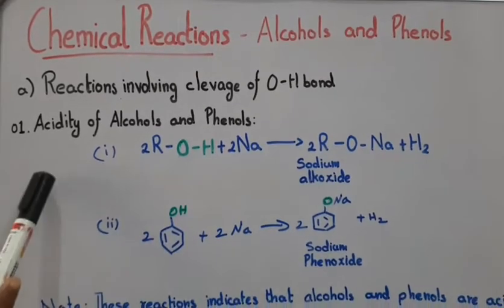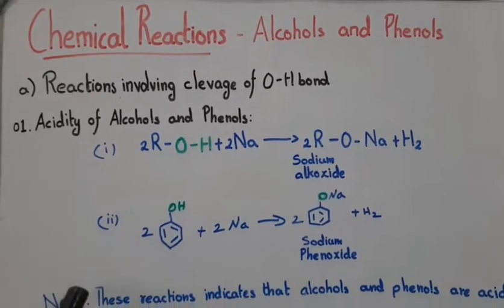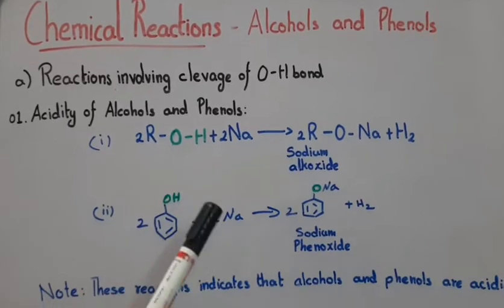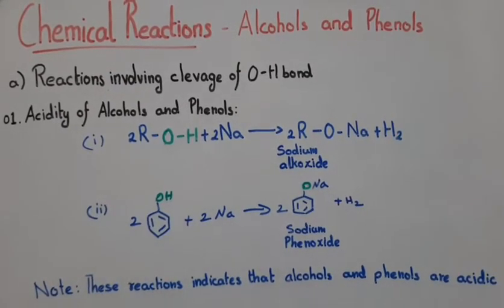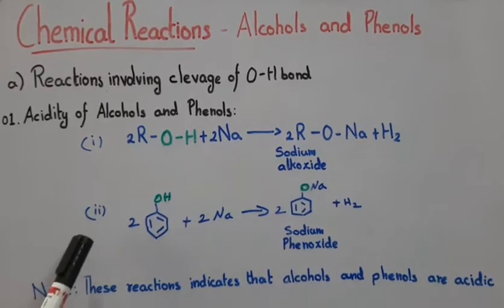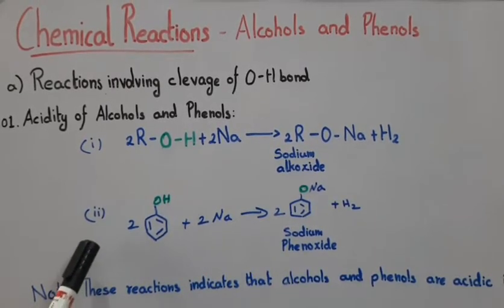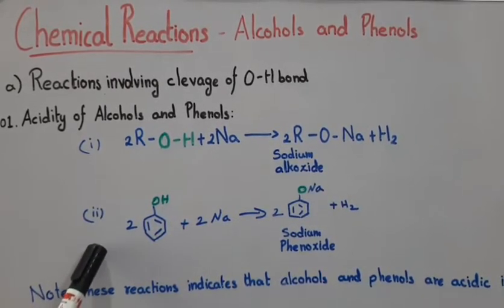So these two reactions indicate that alcohol and phenol are acidic in nature. You studied the Bronsted acid concept in your 11th standard. What is meant by the Bronsted acid concept?